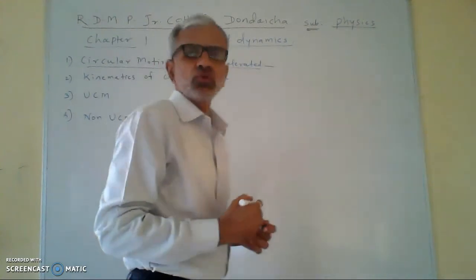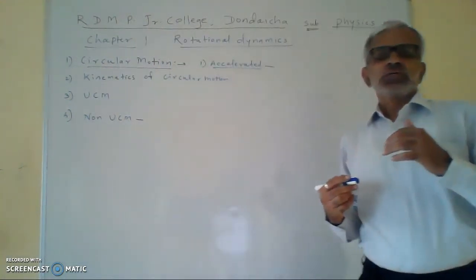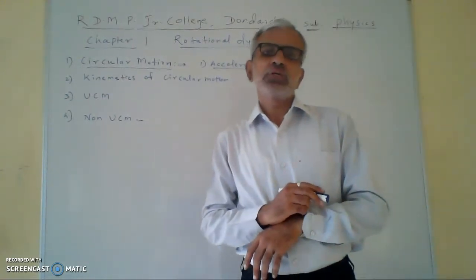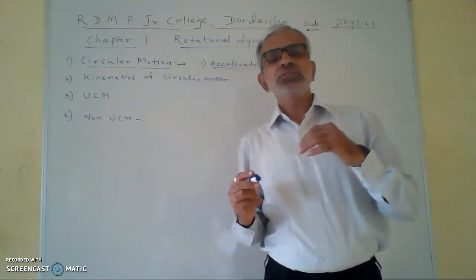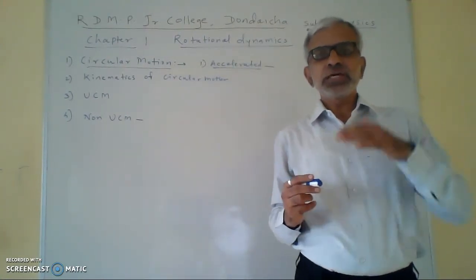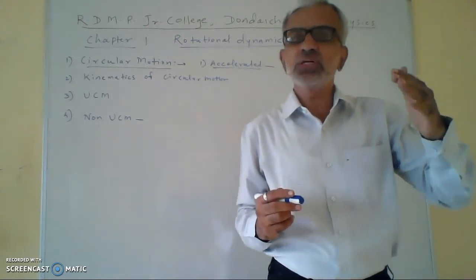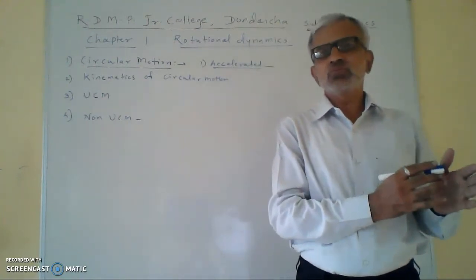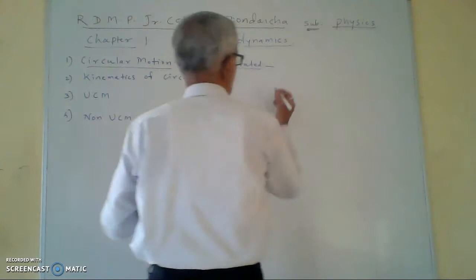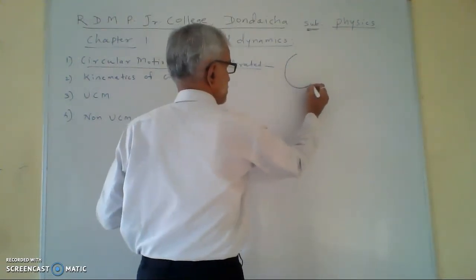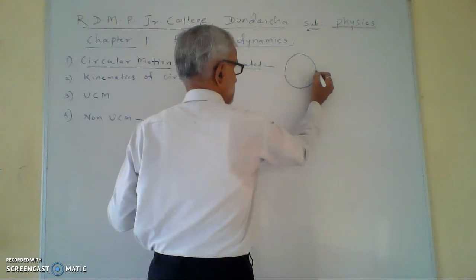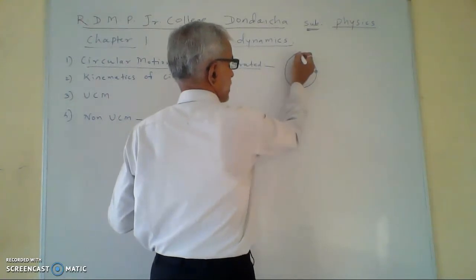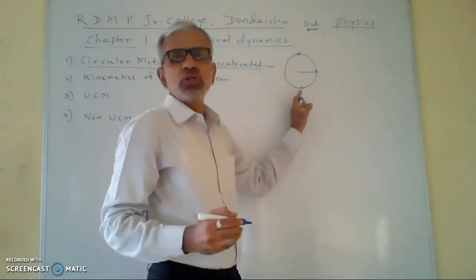Why is it called accelerated motion? Because in this circular motion, the velocity of the particle is continuously changing. The direction of the velocity of the particle is continuously changing, and therefore it is called accelerated motion. If you draw a figure in which there is a particle moving along the circumference, this is a circular motion.